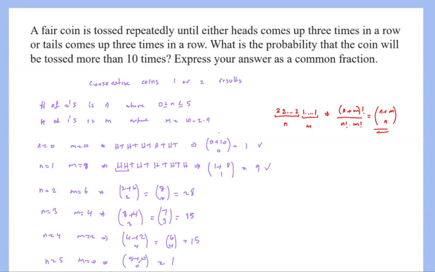Or actually, I can just go with n plus m choose n, since I changed the order. So that should be 5 plus 0, which is n and m, choose n, which is 5 choose 5, which is also 1, so it doesn't matter. If you add these, we have 1, 10. And if you add these two, that's 50. So that's 60, and then 88 and 89. So in total, we have 89 ways to achieve this.